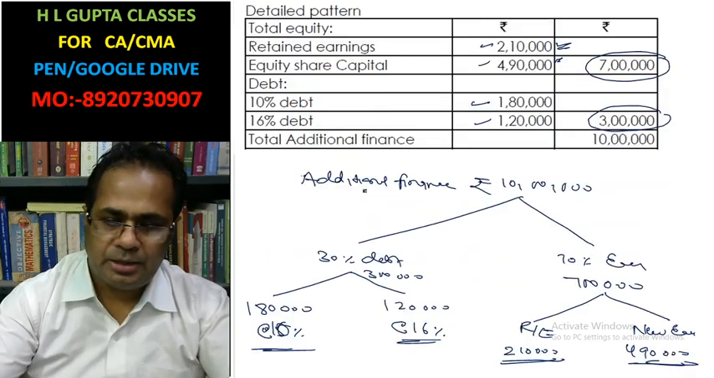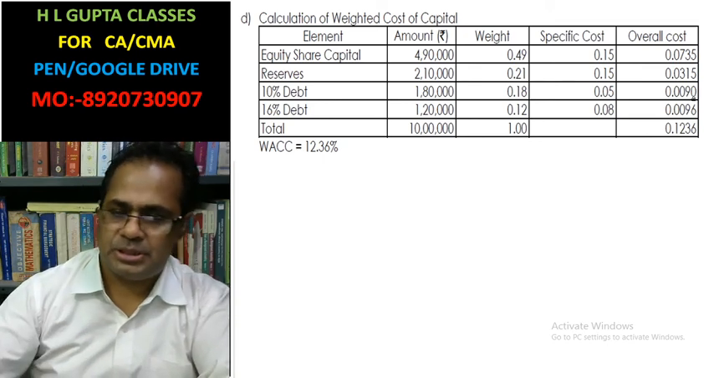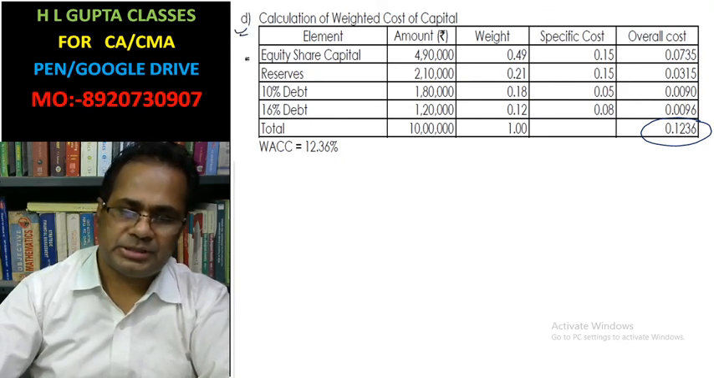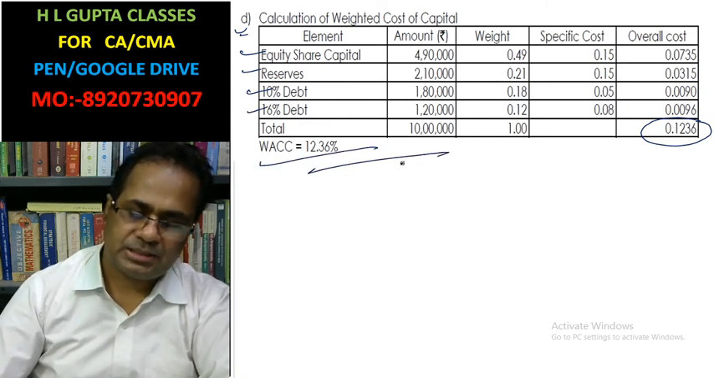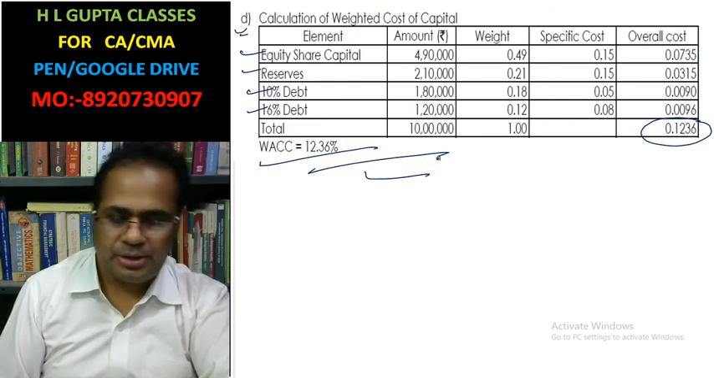The formula is already calculated here, 12.36%, calculated separately. Equity share capital, reserve, 10%, debt 60%. You can represent it this way also, or you can do as per my way also.